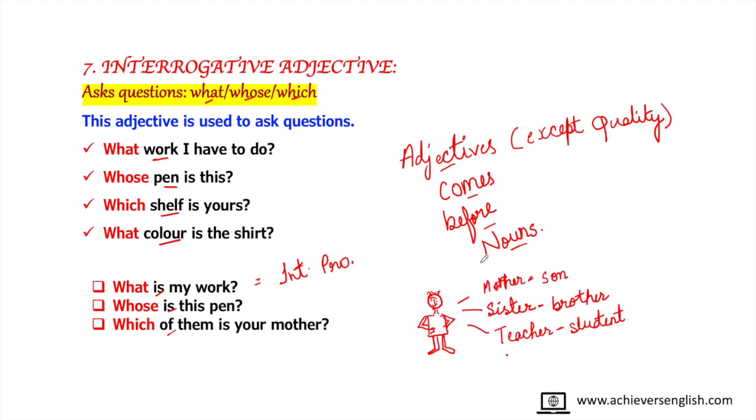Let's understand this concept with one more example. Like this is you. If you are standing with your mother, you become a son. When you stand with your sister, then you become a brother. And if you are standing with your teacher, then you become a student. The word doesn't suggest by itself its designation. So it depends on the word with which they are standing. So these are all the kinds of adjectives. Please watch part 2 for more practice and stay connected.